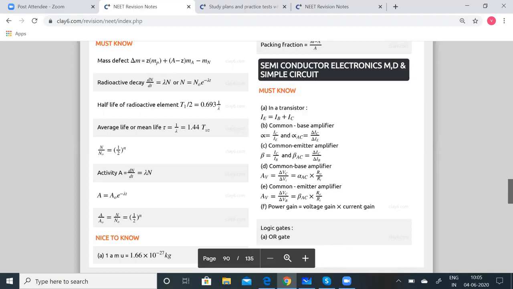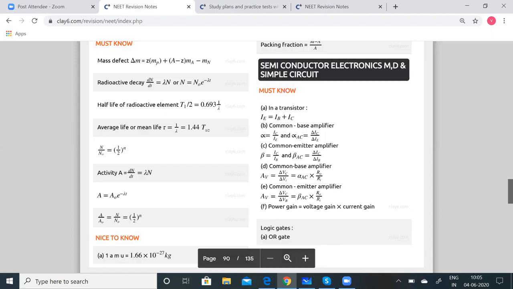The allowed energy bands are separated by regions in which energy levels cannot exist. These forbidden regions are called band gaps or energy gaps. The highest energy band occupied by the valence electrons is called the valence band, and the next empty allowed band is called the conduction band. This is very important to know, the valence band and the conduction band.